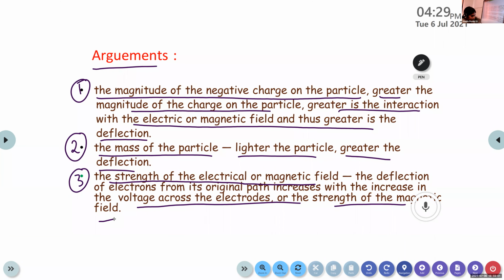Malavika, can you please read the slide? Yes, ma'am. The magnitude of the negative charge on the particle. Greater the magnitude of the charge on the particle, greater is the interaction with the electric or magnetic field, and thus greater is the deflection. Second point, the mass of the particle. Lighter the particle, greater the deflection. Third one, the strength of the electric or magnetic field. The deflection of electrons from its original path increases with the increase in the voltage across the electrodes, or the strength of the magnetic field.